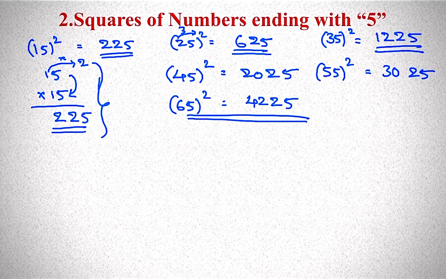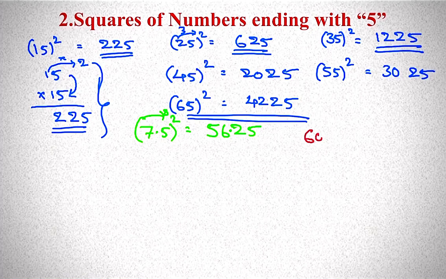And this method is also useful for decimal values. For example, if it is 7.5 whole square. Here, first you should assume that there are no decimal points. Then it will be 75 square. So 5 into 5, 25. 7 and the next number, 8. 7 into 8, 56. How many decimal points are there? 2 decimals, because 7.5 into 7.5 has 2 decimal points.